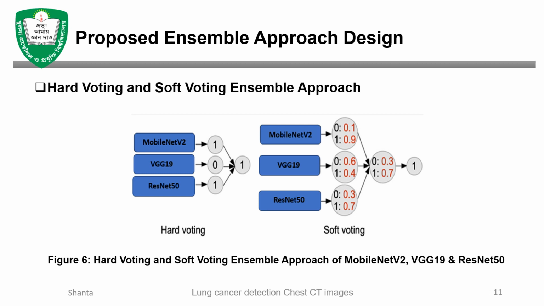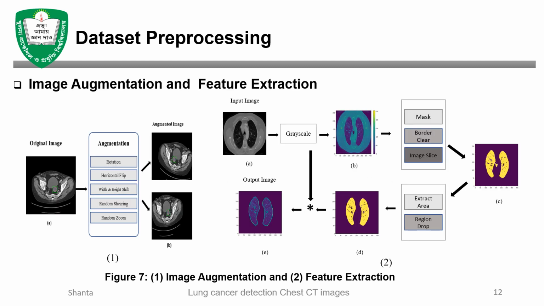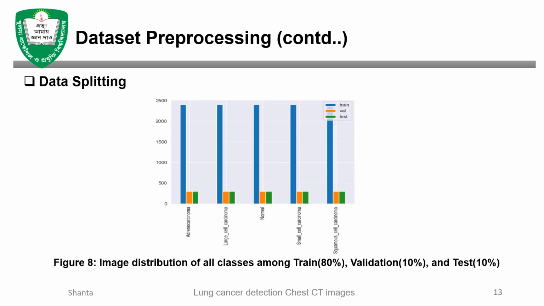In the hard voting ensemble model, the final prediction works according to the highest votes of the models, while in soft voting it considers each classifier's prediction probability. After averaging the predictions, the highest probability gives the final class. And for dataset pre-processing, we use image augmentation, feature extraction, and dataset splitting.